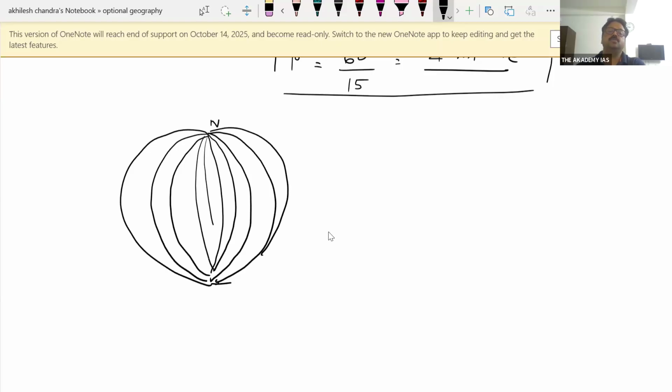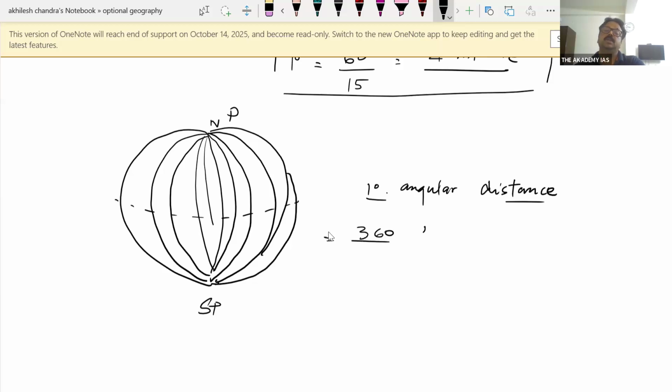It is not so good in drawing over here, but do remember, this is South Pole, here it is North Pole. And at the equator, each degree is separated, representing 1 degree angular distance. Each degree at the equator is joined by North Pole and South Pole. Hence there are 360 meridians of longitude on the globe.